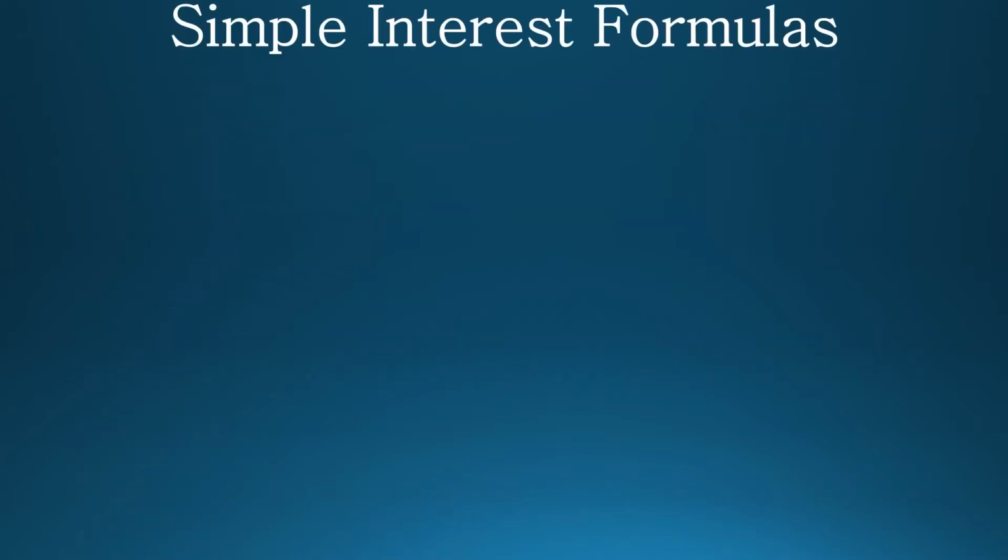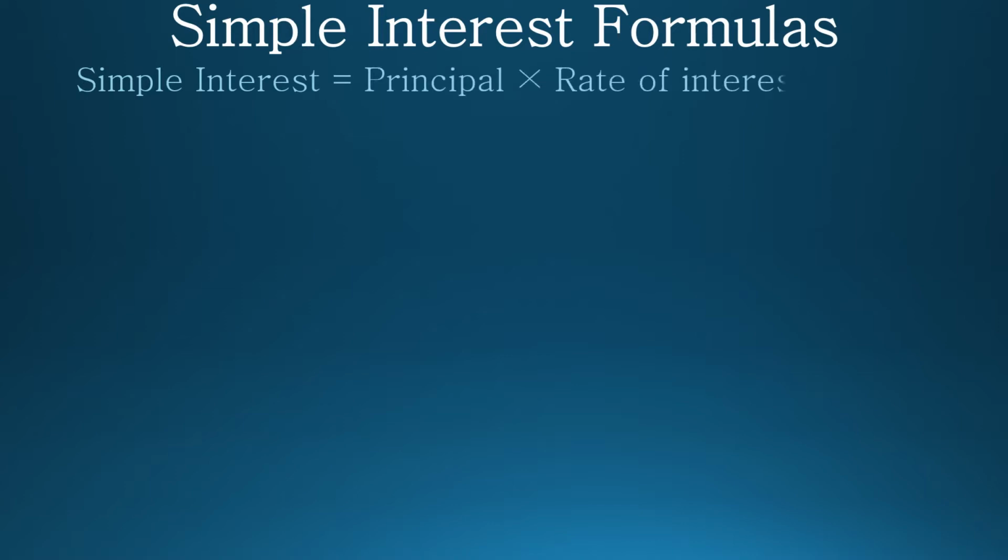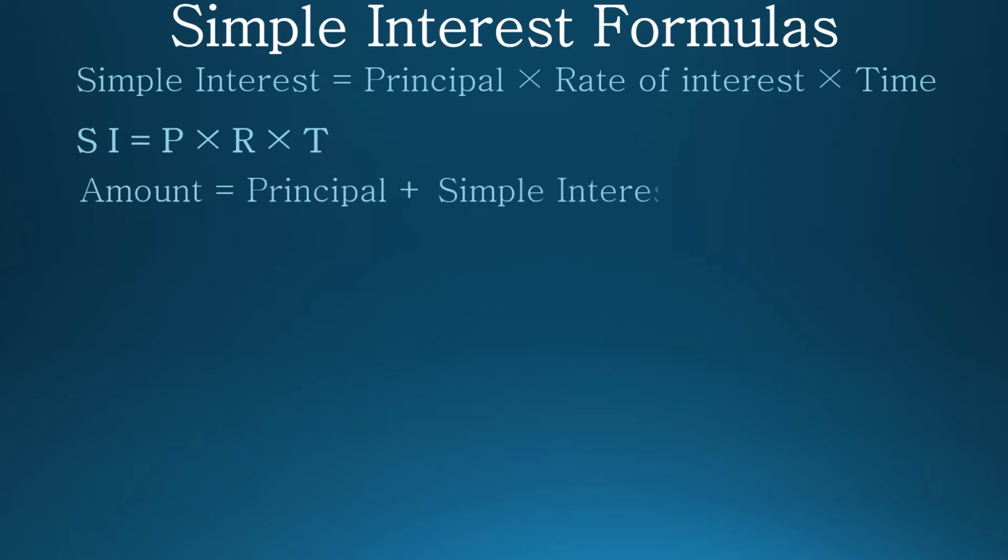There are a few formulas that you need to memorize so that you can solve this chapter very easily. If principal, rate of interest and time are given and you have to find simple interest, you can use simple interest is equal to principal multiplied by rate of interest multiplied by time, or in short form SI is equal to P multiplied by R multiplied by T. If principal and simple interest are given, we can use the formula amount is equal to principal plus simple interest.